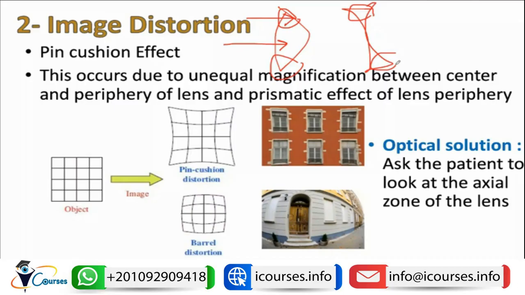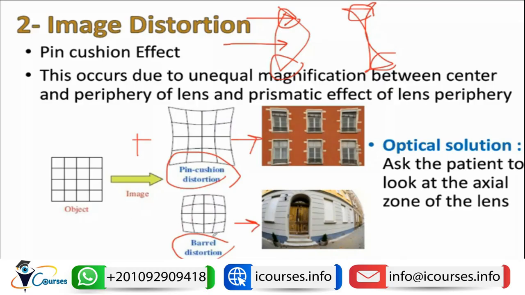This distortion can be called a pincushion distortion. As you can see here, this is a pincushion distortion, which will occur with the plus lens. Or it can be a barrel distortion, as you can see here, which is like a fish eye. If you are concerned with photography, there is a lens called fish eye. The barrel distortion is the same as a fish eye.